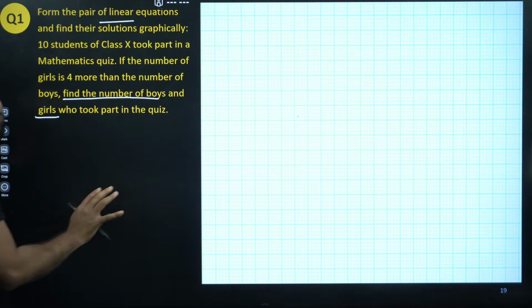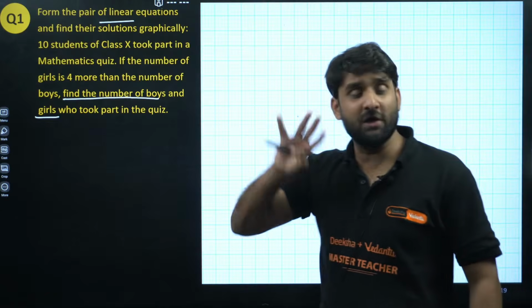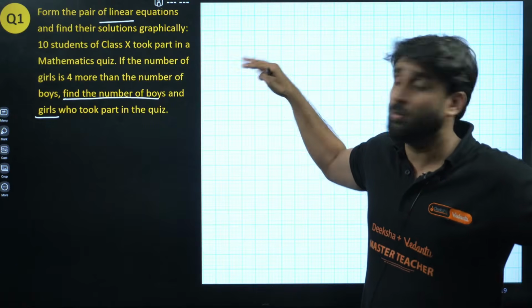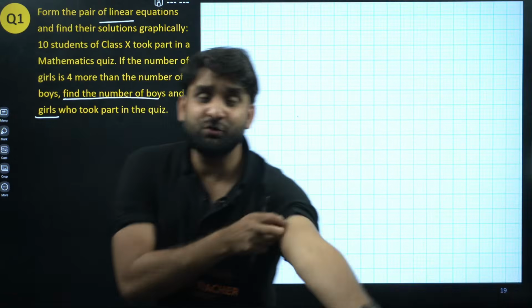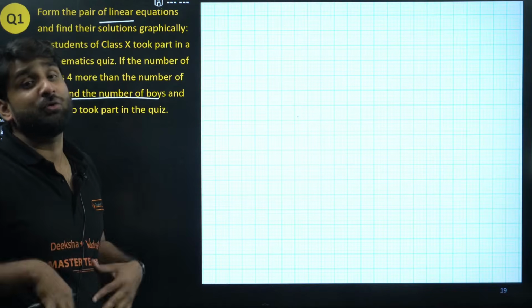And assume that first. Read the last line and assume that. In word problem questions, always assume first whatever you have to find out. So here in this question, we have to find the number of boys and number of girls, which is unknown to us. We don't know the exact number.